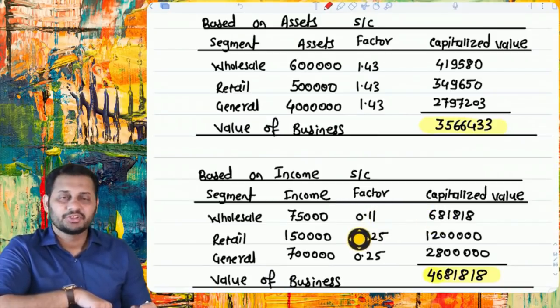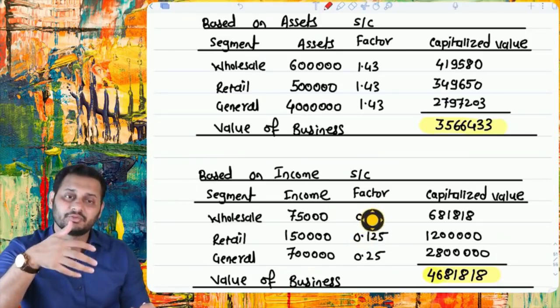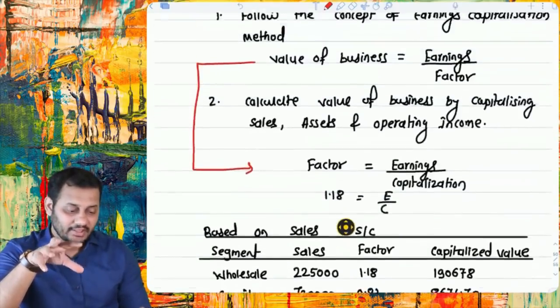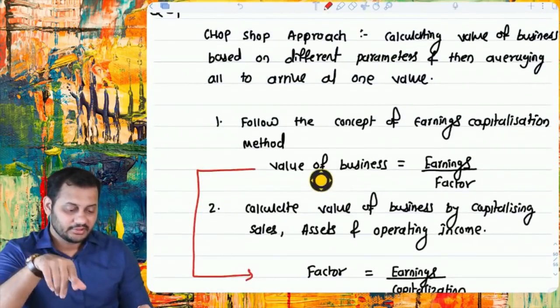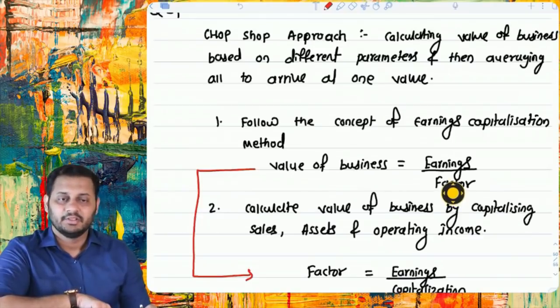So in this question we are dividing. Sometimes it will be for multiplication also. And how to understand and realize that? Just follow this formula. Value of the business is earnings divided by factor. So if you have been given earnings divided by valuation or capitalization, then you will divide. If you have been given capitalization divided by earnings, then you will multiply.